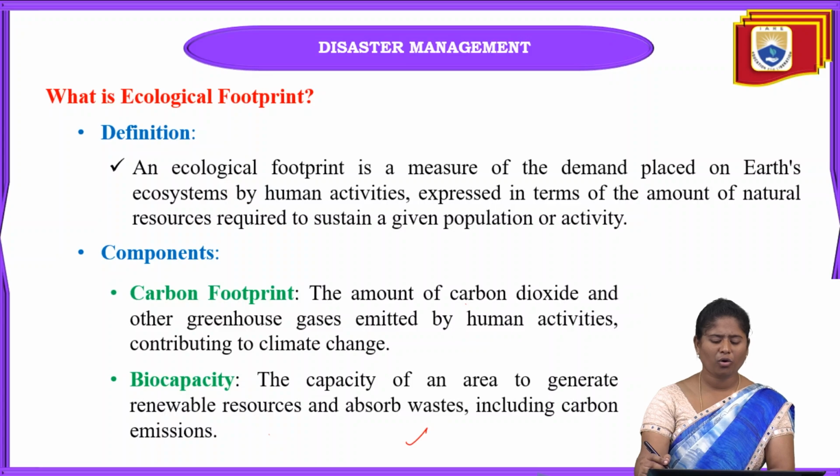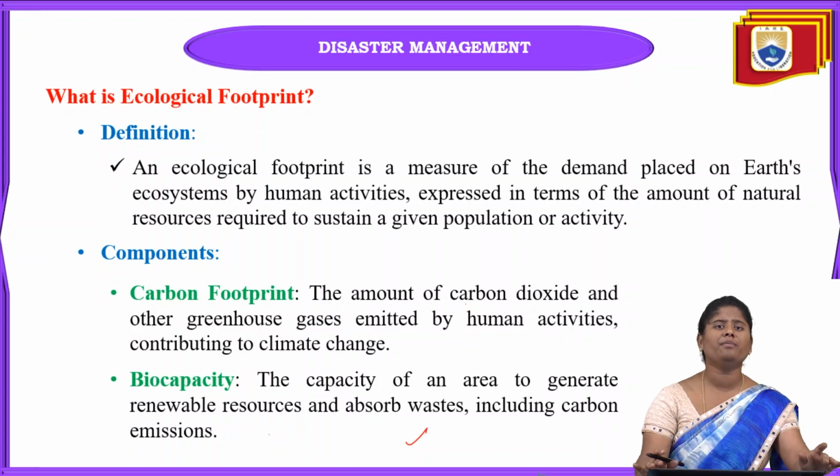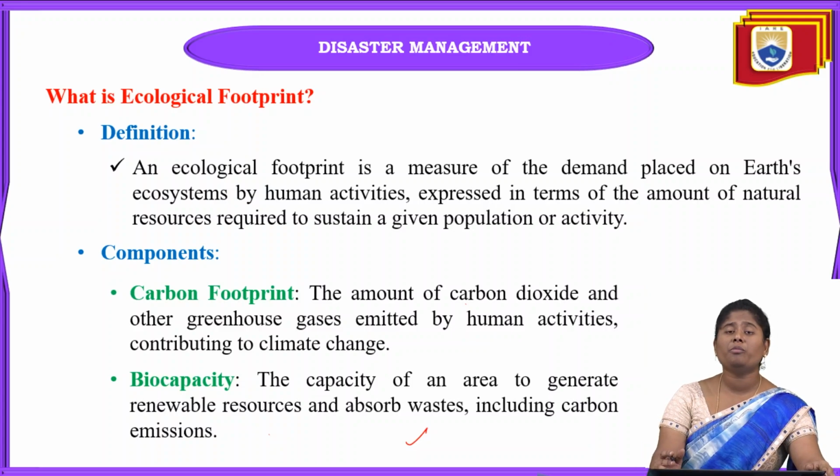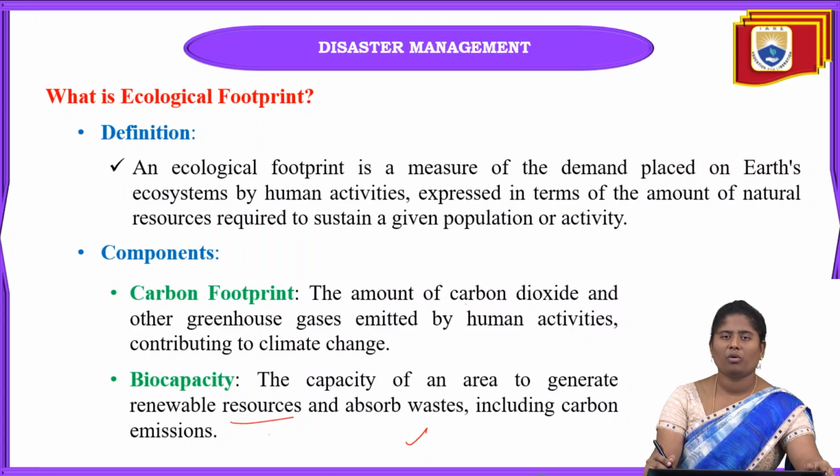The next one is biocapacity. Here biocapacity is nothing but the capacity of any type of area to generate renewable resources. When we want that type of resources, we are just damaging the overall ecosystem. So at that time when we are damaging, we can't get these natural or renewable resources.